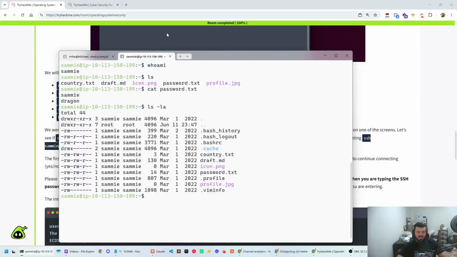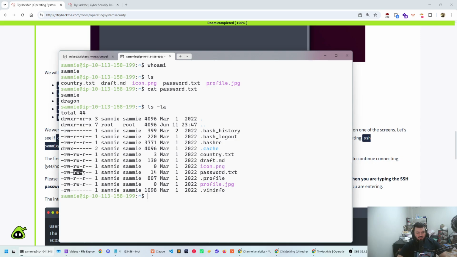If we do ls -la to list everything, we've also discussed this before. You can see the password file has permissions. I don't think we talked about permissions in Linux before, but essentially R stands for read, W for write, and then the empty thing here should be an X, which means execute.